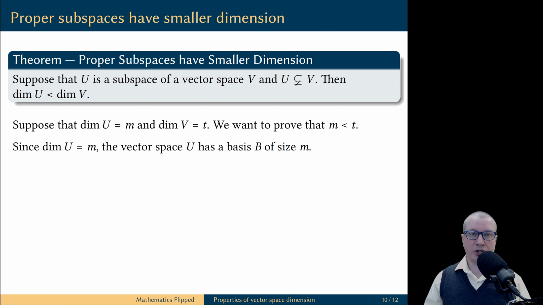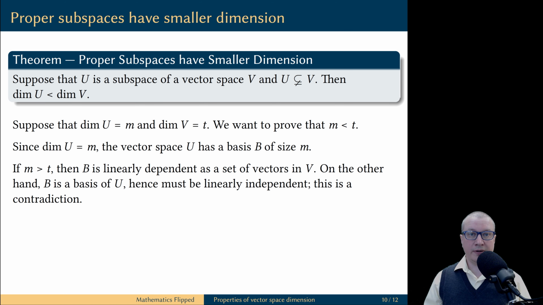If U has dimension M, it means there is a basis B of U which has size M. However, this set of vectors B in U is also a set of vectors in V, because every vector of U is a vector in the vector space V. If M were greater than T, then B would be a set of vectors in the vector space V of dimension T of larger size.